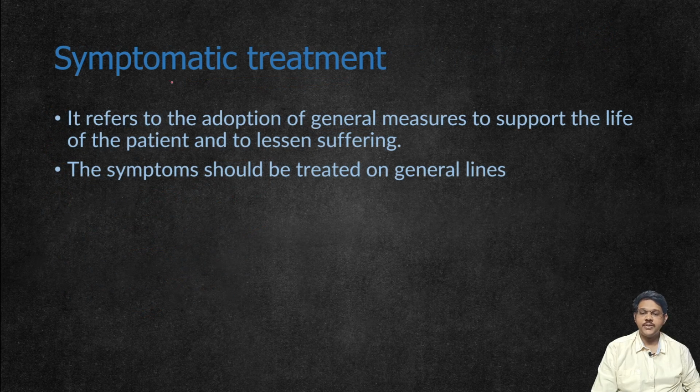The next step is symptomatic treatment. Even after all the steps are followed, if the person still has some symptoms, specific treatment for those symptoms should be given. This refers to adoption of general measures to support the life of the patient and lessen his suffering. The symptoms should be treated on general lines. There is no specific treatment, but, for example, if the person is in CNS depression, then CNS stimulants are given.